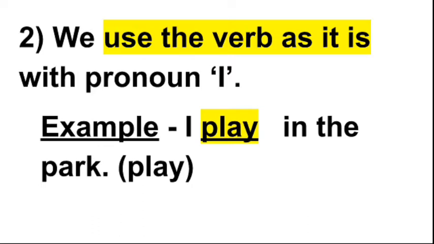We use the verb as it is with pronoun I. With pronoun I also, we use the verb as it is. Students, although I is a singular pronoun, still we use the verb as it is. Now this is a special case, you need to keep it in your mind. Okay, example, I play in the park. Here we haven't made any change, although I is a singular pronoun, because it is a special case. Okay, learn these 3 points and keep them in your mind.